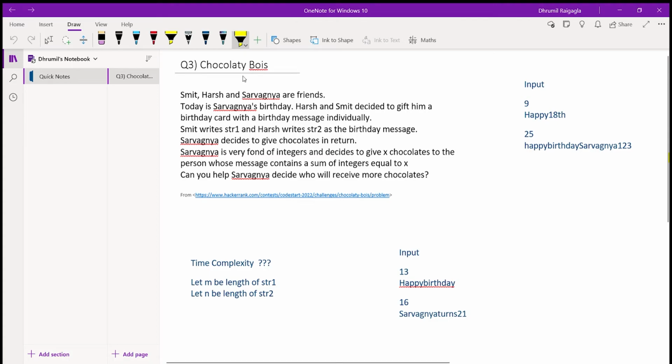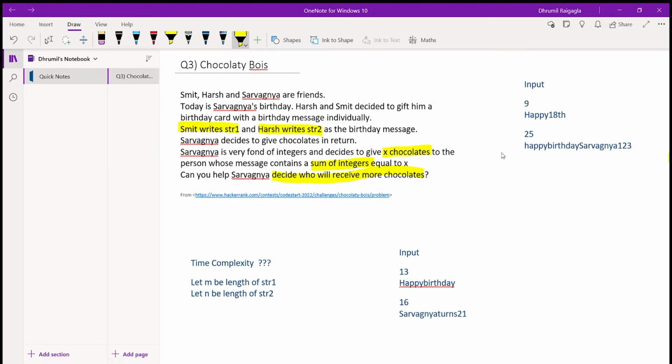In this question the useful information is that Smith writes string 1 and Harsh writes string 2 as birthday messages, and Sarvagna has decided to give X chocolates. And what is X? It is the sum of integers in the string. What we have to find is who will receive more chocolates. So we have extracted all the useful information from the question.